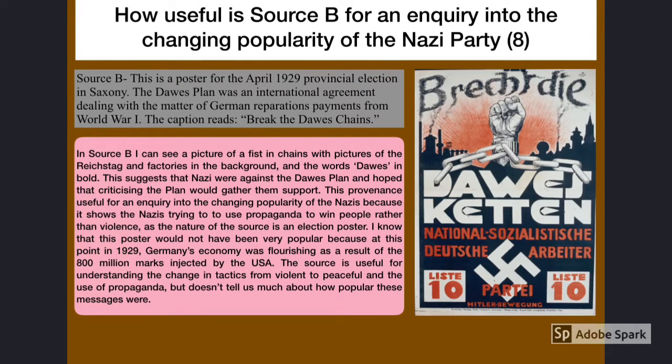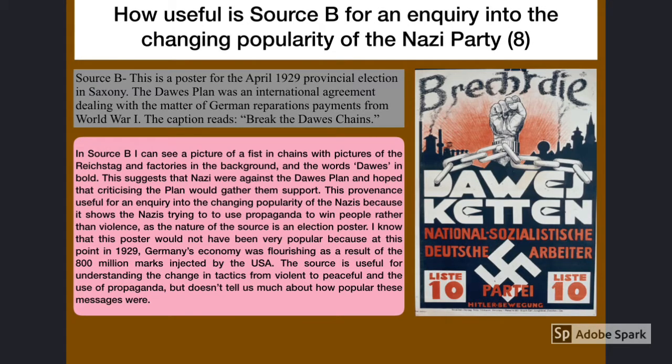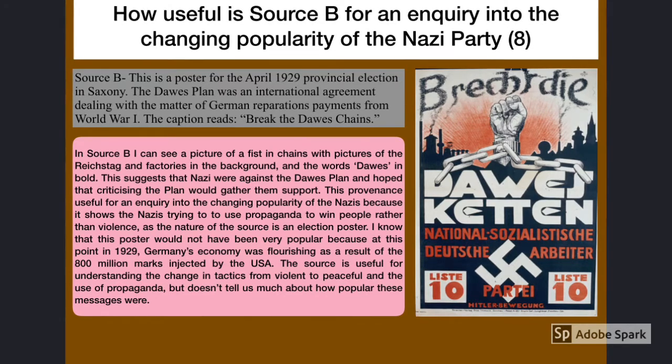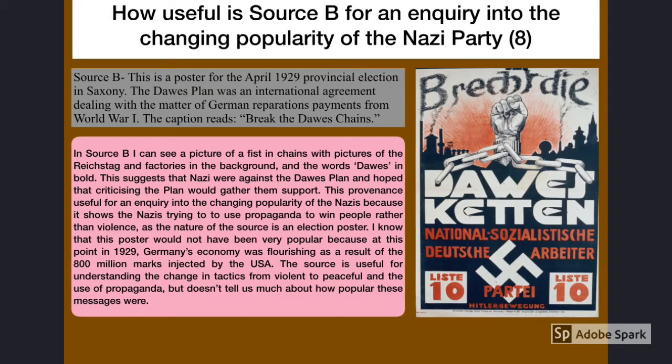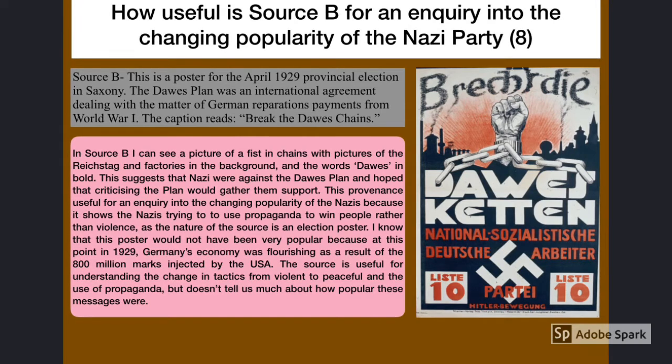Let's take, for example, this propaganda poster from 1929. You might find this attached to question 3A, which would be something along the lines of how useful is source B and C for an inquiry into? And let's just take, for example, this one, the changing popularity of the Nazi Party. What you can see in the pink box is a really good example of somebody ticking off all of the necessary criteria for a good source utility response.